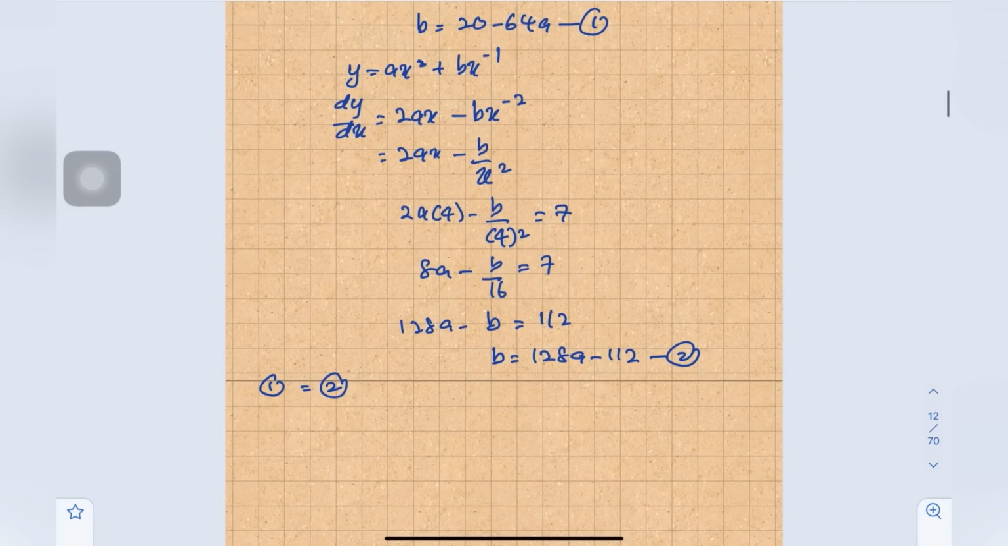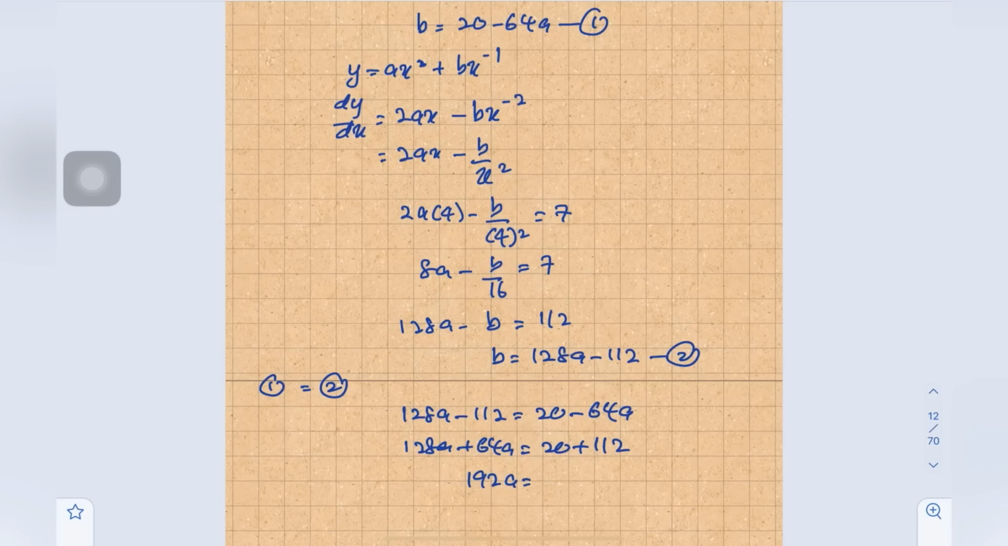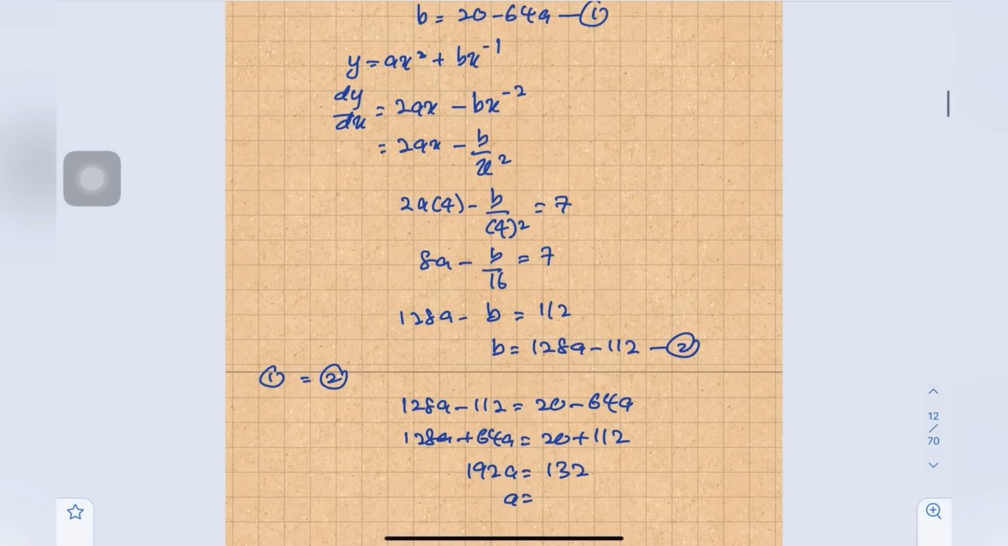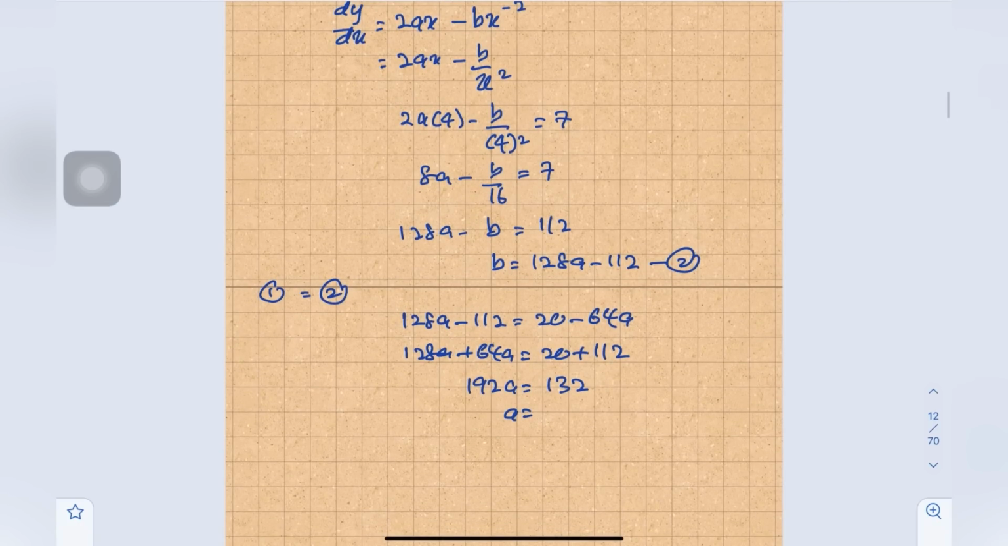Let's solve it. Okay, here we get 128a minus 112 equals 20 minus 64a. Okay, so then 128a plus 64a equals 20 plus 112. Okay, so this one is 192a equals 132. Then a equals 132 divided by 192, which equals 11 over 16.